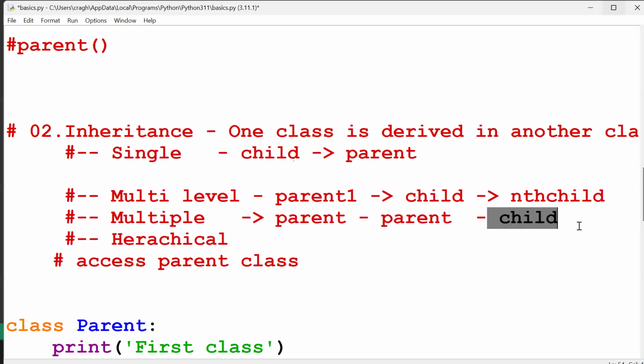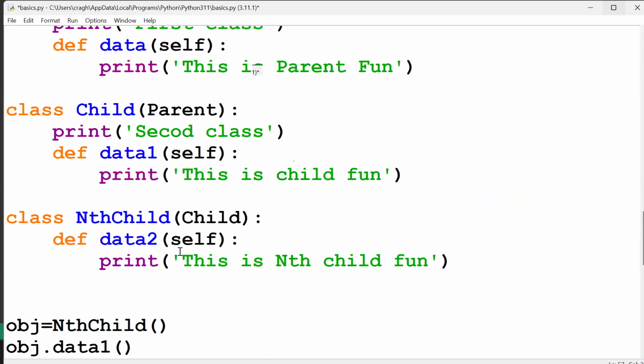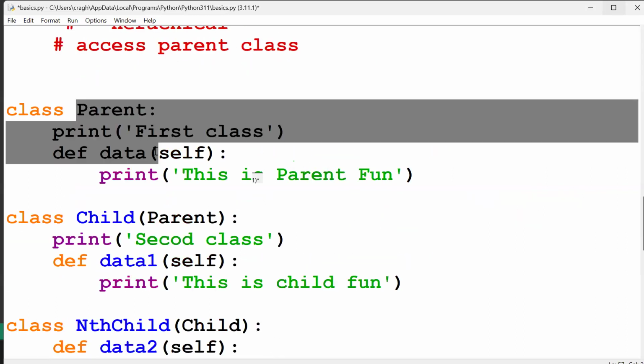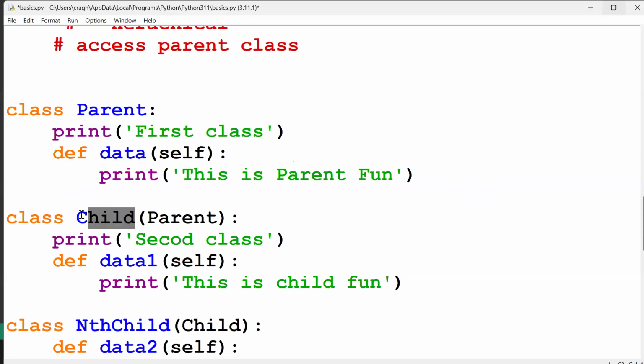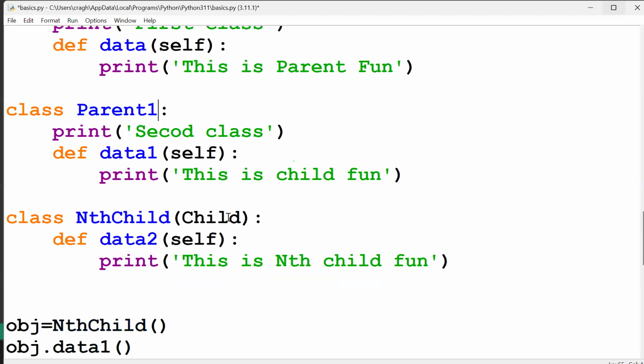So within this child, you have to derive both parent elements. That is called multiple inheritance. Suppose one parent element is there. This name I will just change here to parent one. So we have two parents right now. These two parents should be derived inside this nth child.